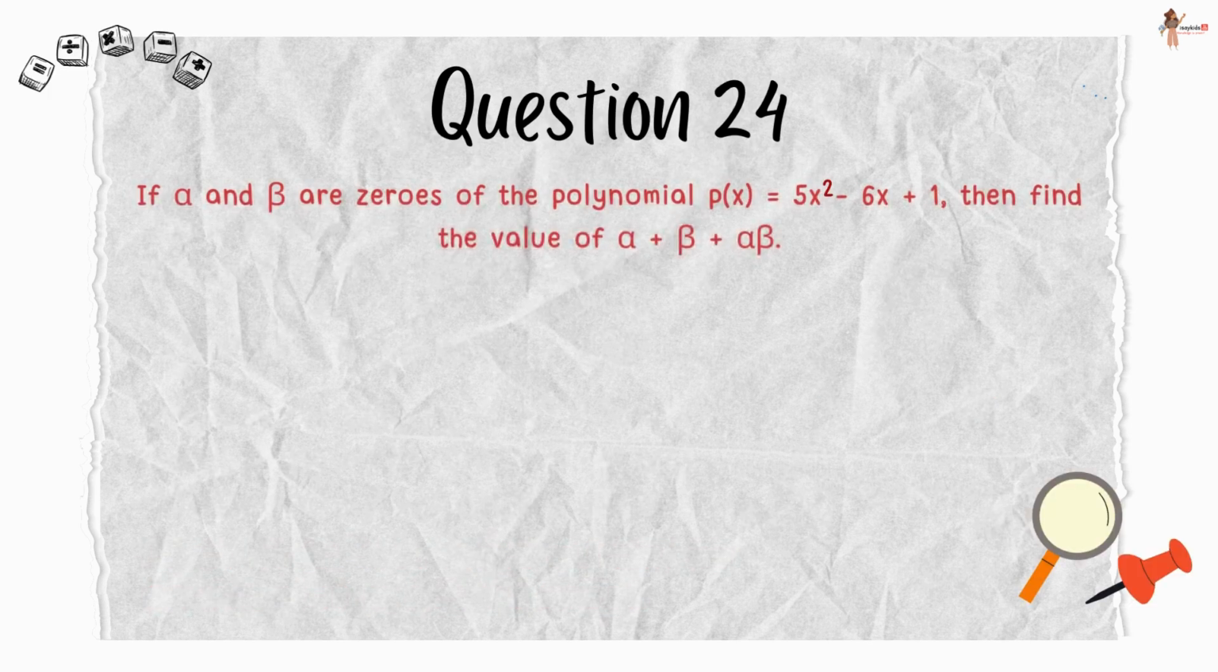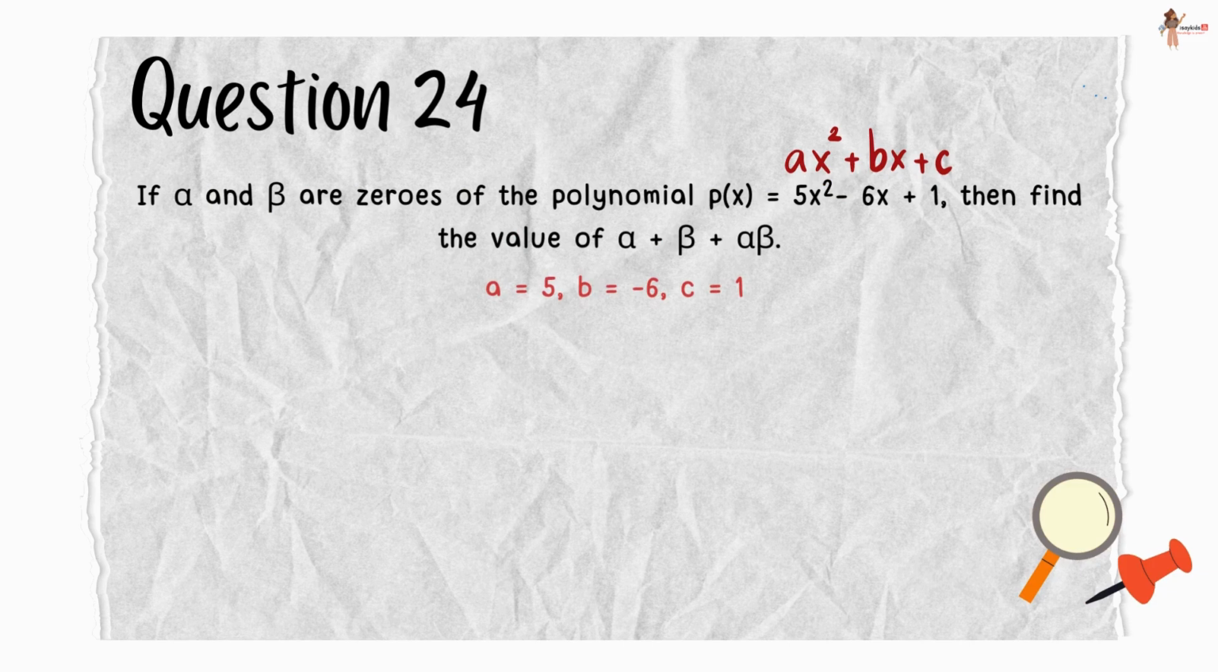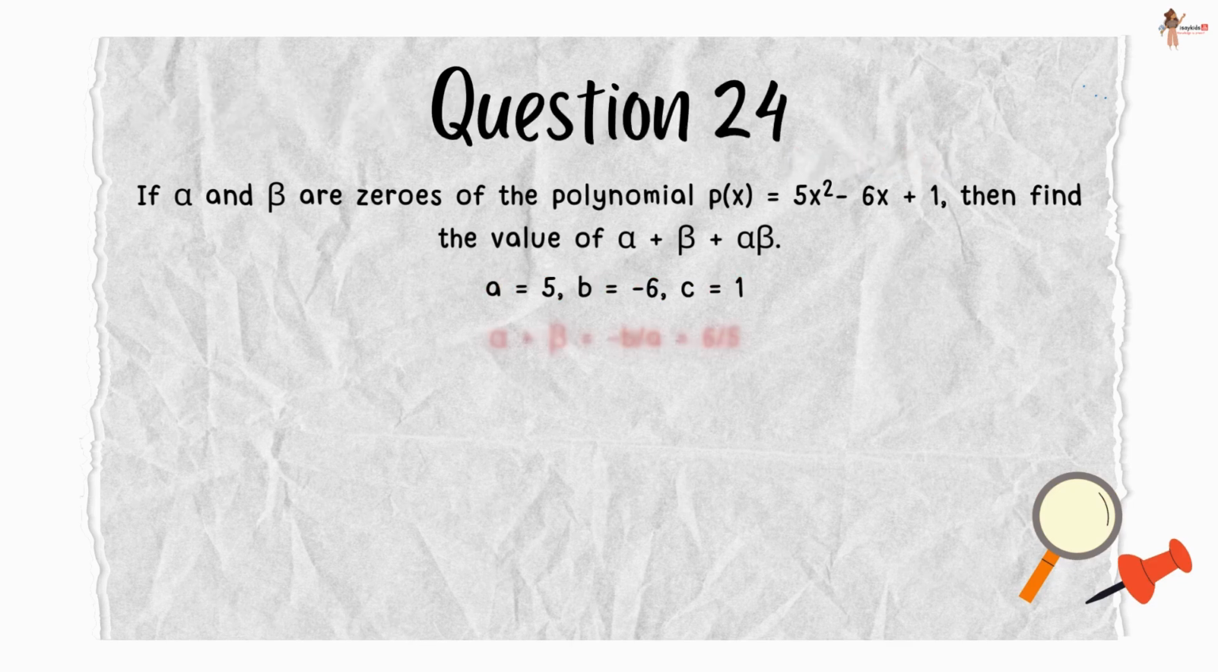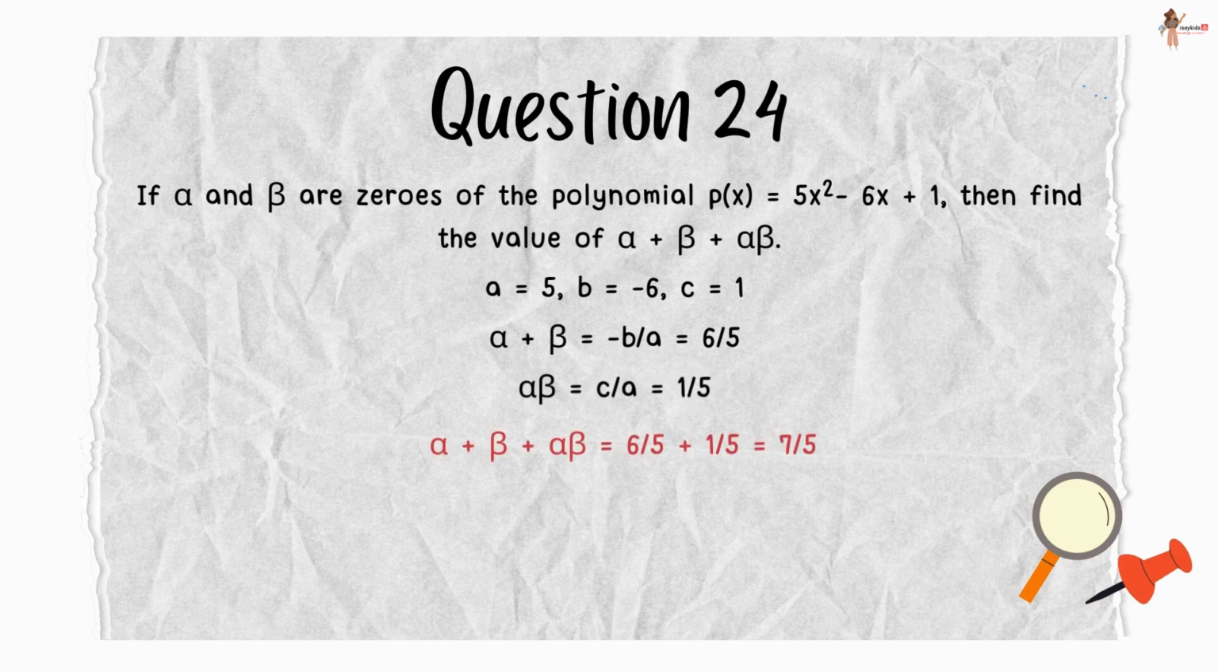If alpha and beta are zeros of the polynomial 5x square minus 6x plus 1, then find the value of alpha plus alpha beta. Now, in the given equation, A is 5, B is minus 6, and C is 1. Now, alpha plus beta, sum of roots is given by minus B upon A, so it will be 6 upon 5. And product of roots is given by C upon A, so it will be 1 upon 5. Now, alpha plus alpha beta would be 6 by 5 plus 1 by 5, which is 7 by 5.